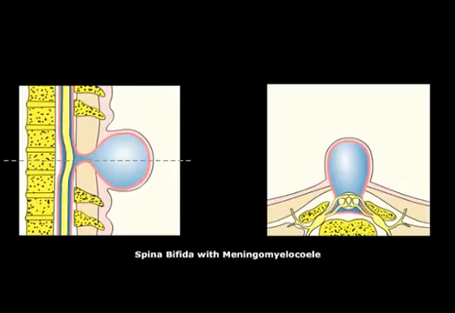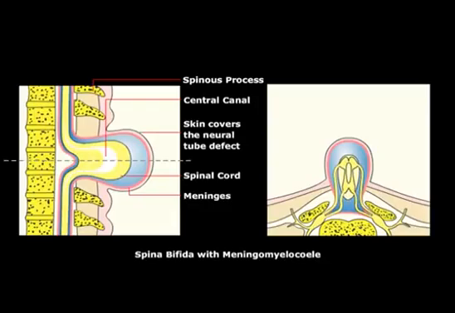In spina bifida with meningomyelocele, both the meninges and the spinal cord protrude through the vertebral defect. Notice that the skin covers the neural tube defect. It is usually associated with Chiari malformation and hydrocephalus. Alpha-fetoprotein levels will be increased.